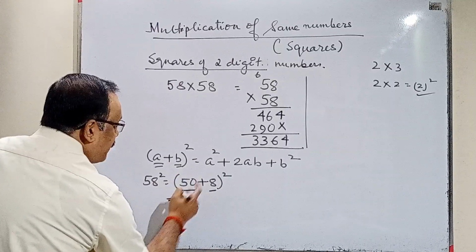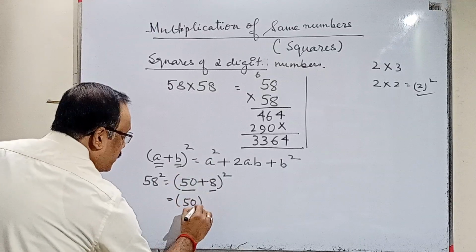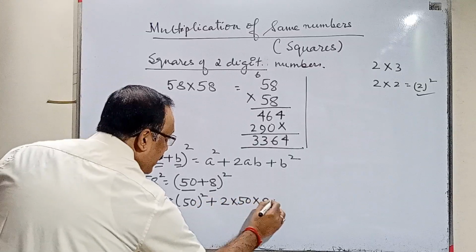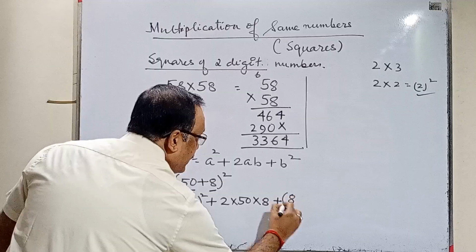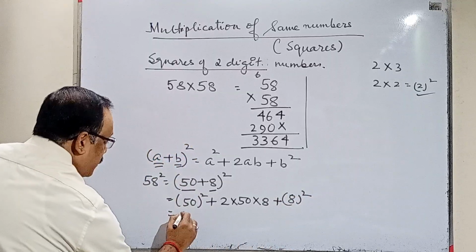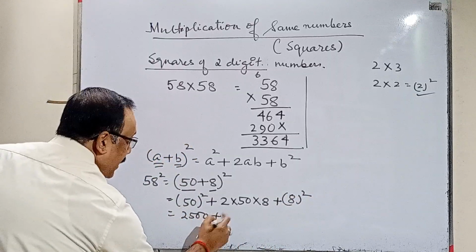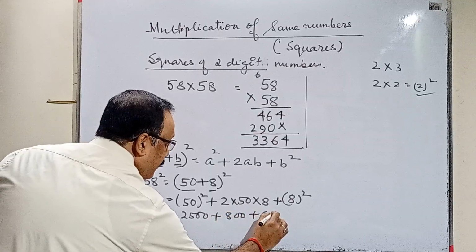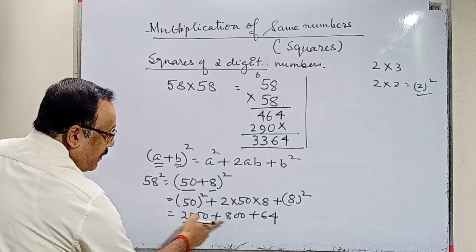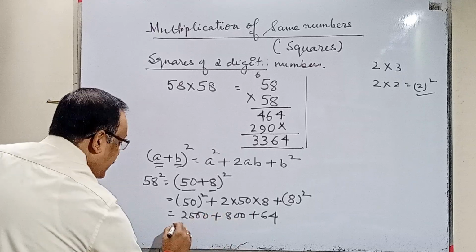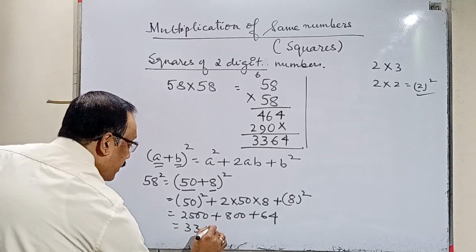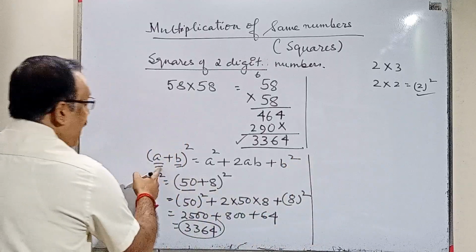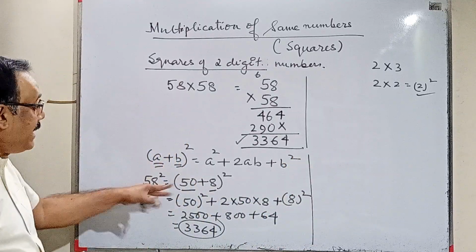So I can write it in this form, a square, that will be 50 square plus 2 into 50 into 8 plus b square, that means 8 square. So 50 square will give me 2500 plus 2 into 50 is 100 into 8 is 800 plus 8 square is 64. So 2500 plus 800 is 3300, so this is 3364. Same. This is taking the help of the (a plus b) whole square method, where you split 58 into 2 numbers.